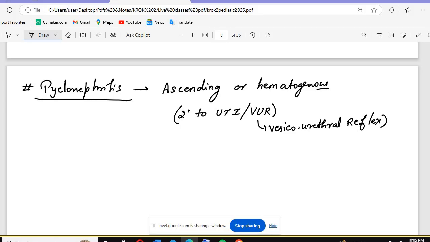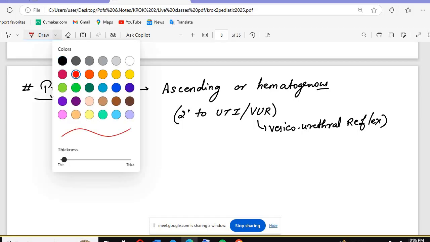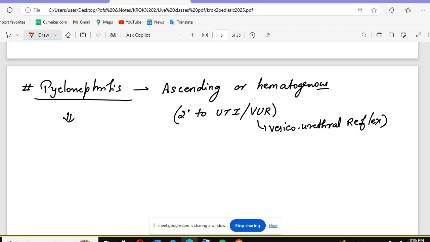Okay. Now tell me, should pyelonephritis be common in male or female? And can anyone tell me the reason? Female, right? Why female? Because females have a shorter urethra. That's why it is more common in females.